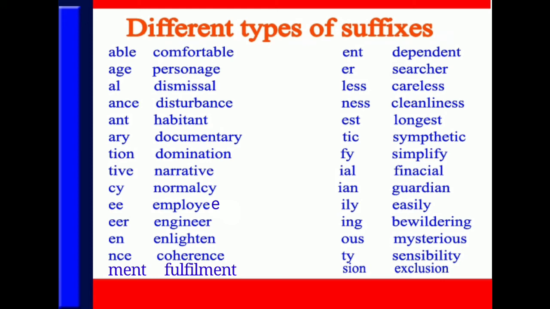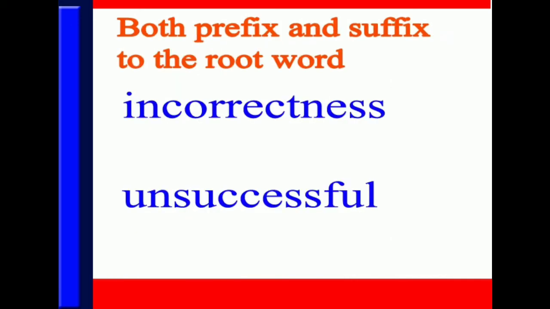So students, in this way we have discussed what is meant by affixation, what are two main types of affixation, what does prefix mean, what different types of prefixes are there, what does suffix mean, what different types of suffixes are there. Students, in the last part of this session, I would like to mention here that it is possible that one root word may have prefix as well as suffix with it.